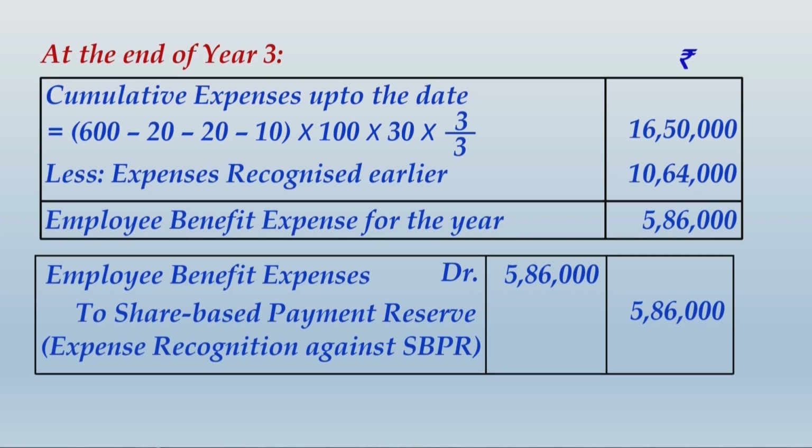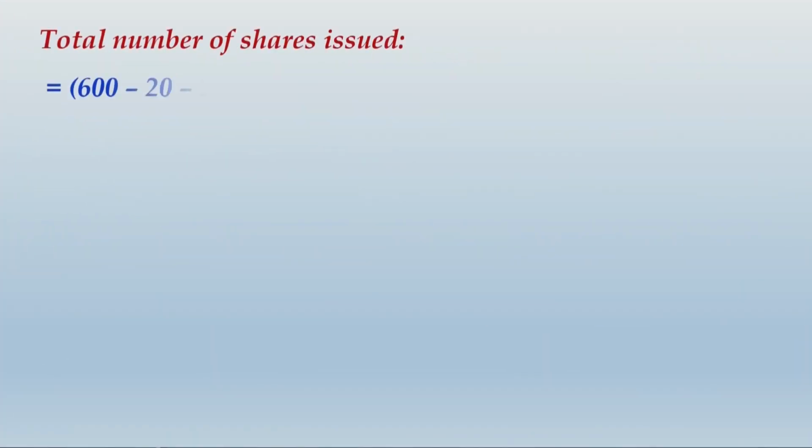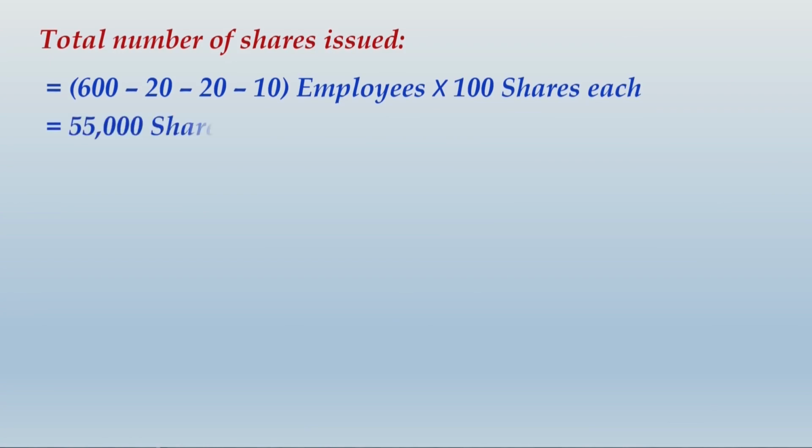Alright friends, you would have finished writing this whole thing. Let us now write up the entry for settlement, and also find out the number of shares that you have issued. So I have already explained to you earlier that out of 600 employees, actually 50 employees left. So 550 employees and each one getting 100 shares. In total 55,000 shares will be issued.